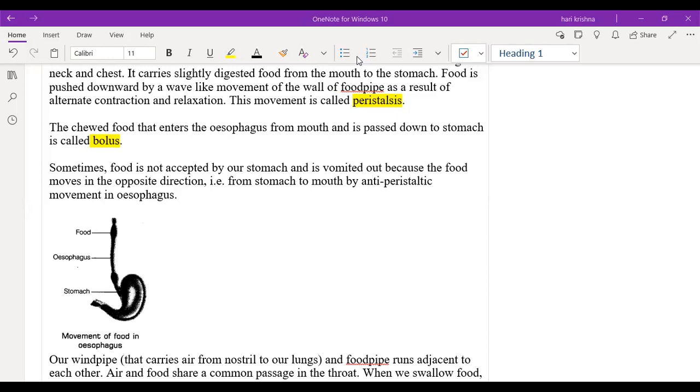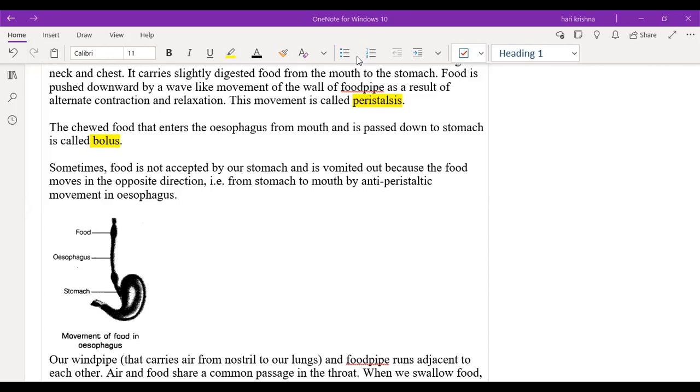Sometimes we feel the vomiting sensation, right? Why does it happen? Sir, because the food didn't get properly through the esophagus, or there's already food being transported through the esophagus, so there's no space for more food to go through. Okay, but there is a continuous contraction and relaxation of the muscles in the food pipe.